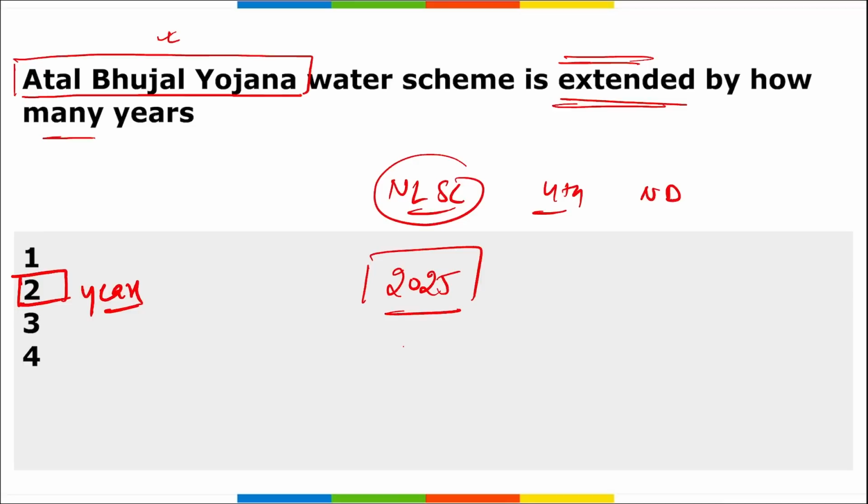Atal Jal is active across 8,220 water stressed gram panchayats within 80 districts of various Indian states. The main goal of this Atal Bhujal Yojana is to demonstrate community led sustainable groundwater management. The scheme has already seen the adoption of various successful practices across states, focusing on groundwater recharge and demand side interventions. Correct?